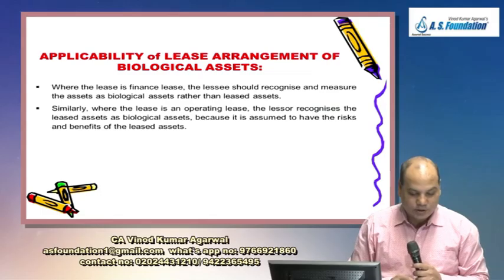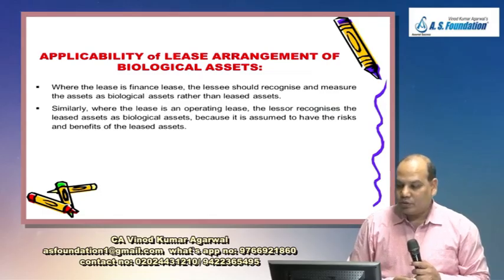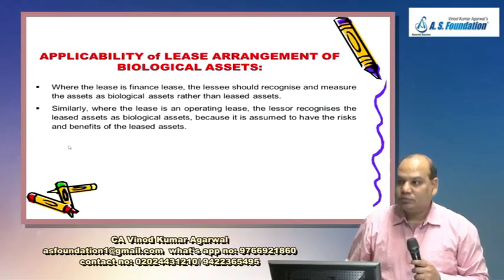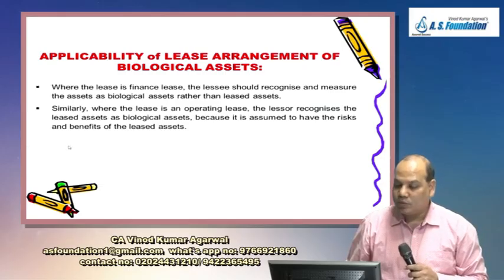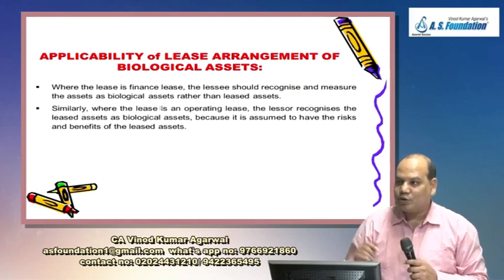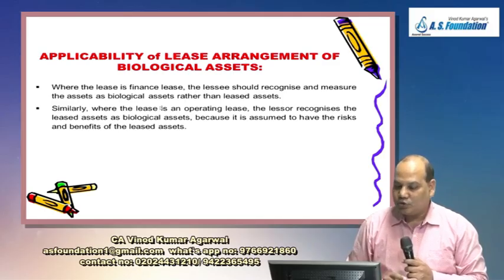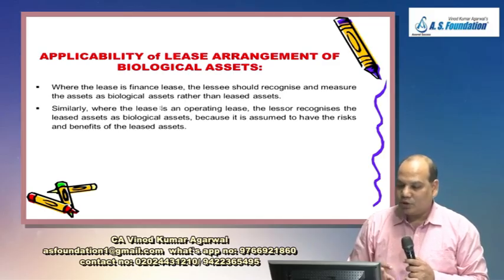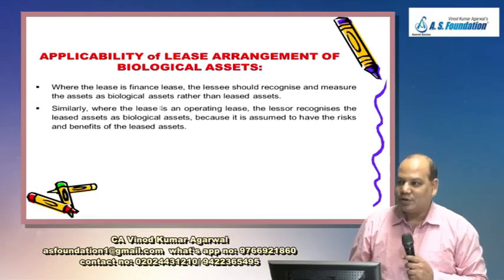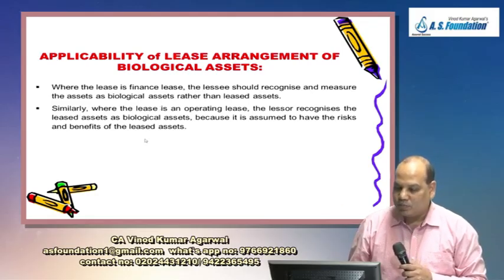Next paragraph, lease arrangement of biological asset. Which standard covers this? IAS 17 normally covers, but in this case there is an exception we have seen in the scope paragraph. The lessee and the lessor respectively would apply IAS 47 for biological asset on lease.